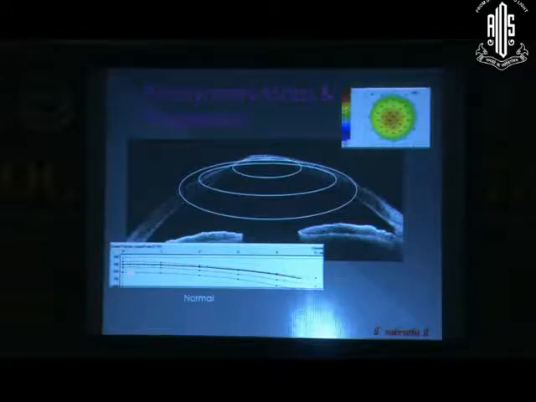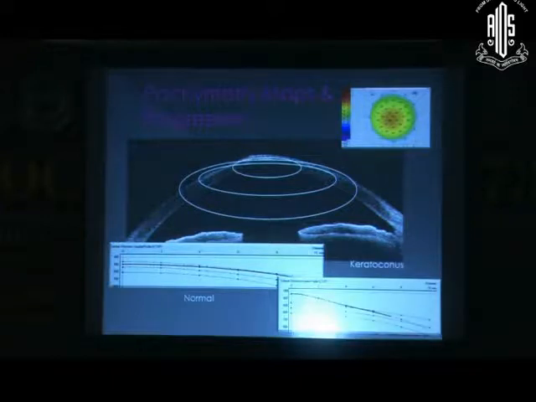If this tested cornea more or less conforms to what is expected for that particular thickness from the center to the periphery, the way the corneal thickness progresses, this is an extremely important part of the Pentacam presentation. So this is a normal Pentacam pachymetry progression, and this is how a keratoconic cornea would look. You can see a thin cornea in the center. It is going to a normal thickness cornea in the periphery, and in the mid-peripheral area it is showing an unexpected deviation from what is expected normal. I hope you are very clear in this.